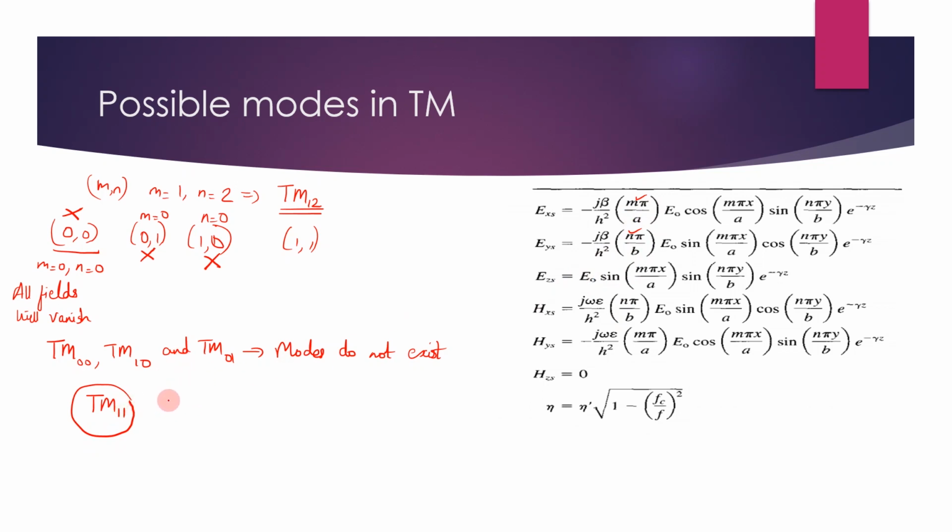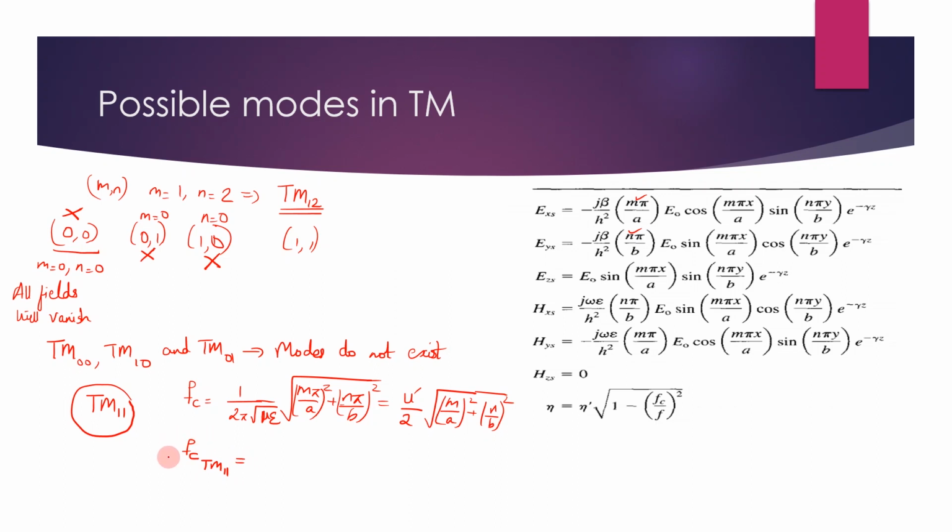How can you find the corresponding cutoff frequency? You know that Fc is equal to 1 by 2 pi square root of mu epsilon into square root of m pi by a the whole square plus n pi by b the whole square. This is also written in terms of velocity u dash, as u dash by 2 square root of m by a the whole square plus n by b the whole square. Here you substitute for 1 and 1. How can you write this cutoff frequency? You can write it as FC TM11.